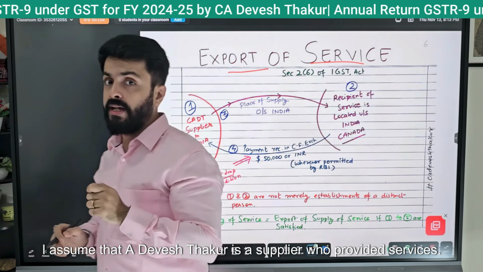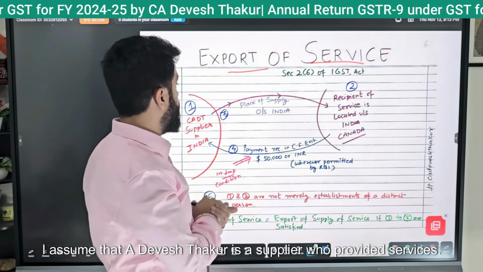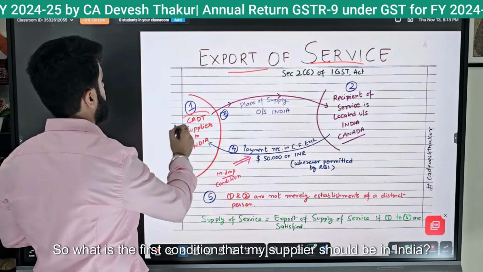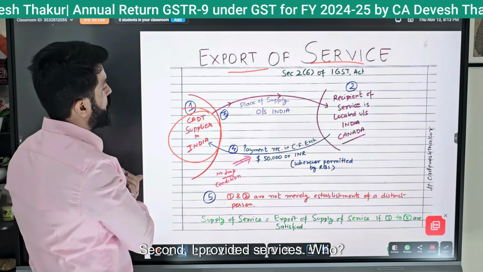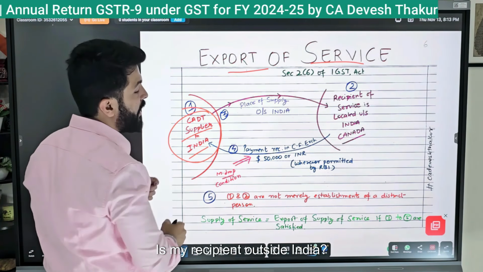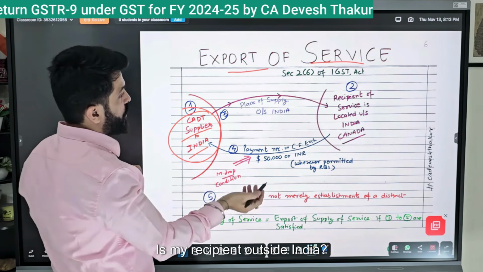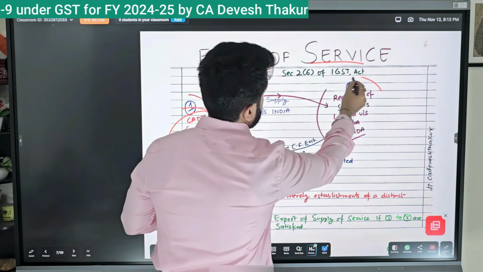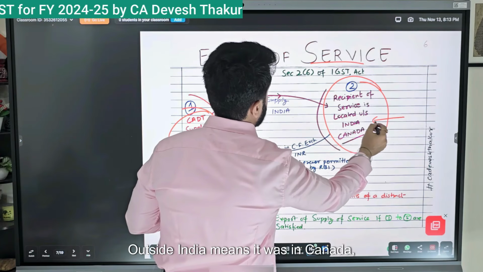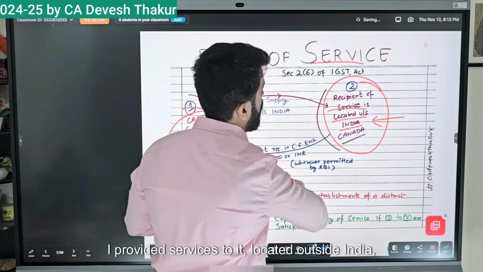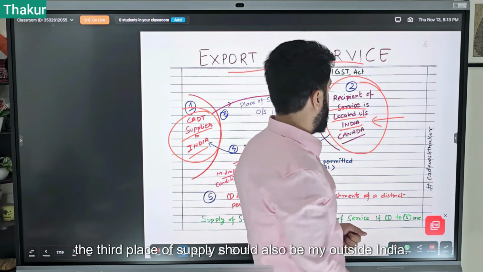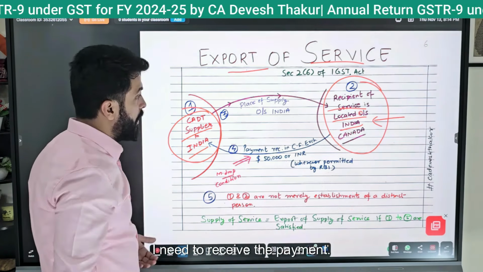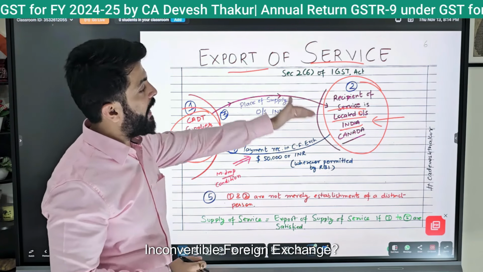I assume that Devesh Thakur is a supplier who provided services. So what is the first condition? That my supplier should be in India. Second, I provided services. Who is my recipient? Outside India. Outside India means it was in Canada. I provided services to it. Located outside India, the third condition is that the place of supply should also be outside India.